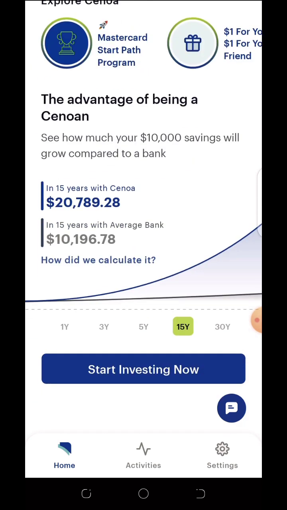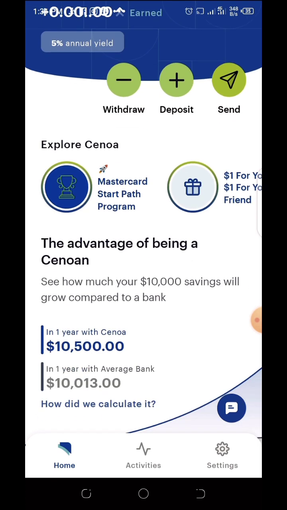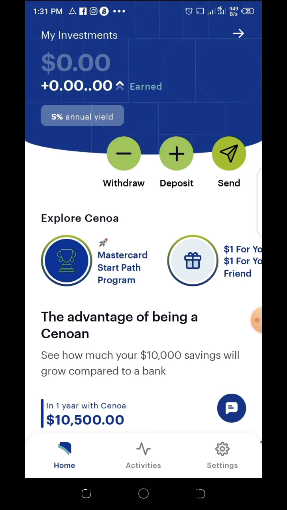So here you're on the app and it's quite very simple compared to Binance. All you can do is just deposit or withdraw. Very simple. For you to start any referral bonus, you have to deposit money into your account. If you deposit $10, you're going to get $1 referral. But for you to get your referral code, you have to deposit.